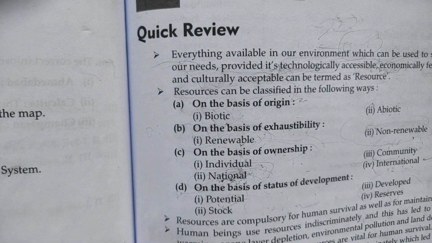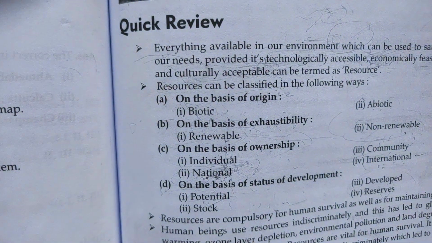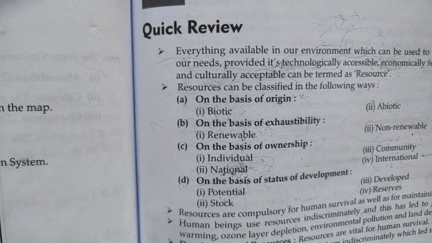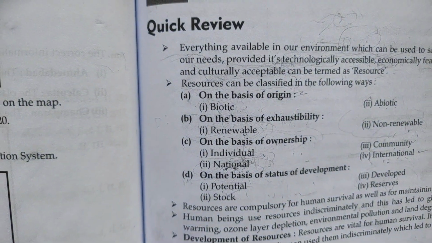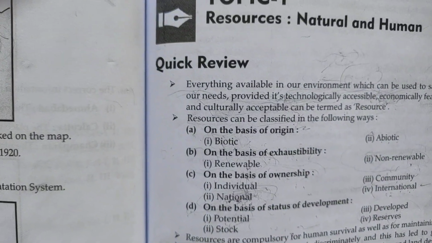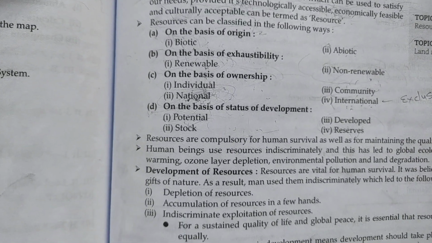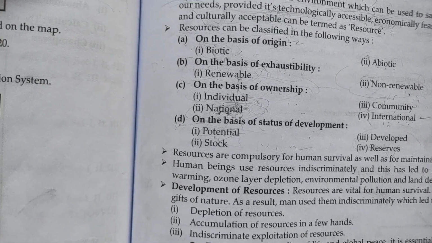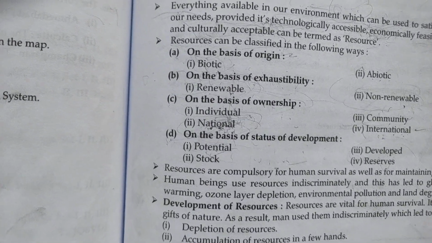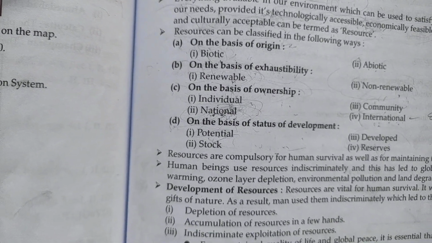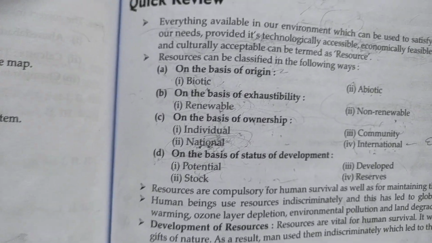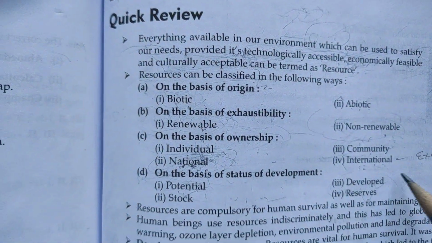We know all the things about that particular resource. And we can take the example also of iron ore in Chota Nagpur Plateau. We know those iron ores, and we have sufficient knowledge about that by some research and some surveys. So those are developed resources.